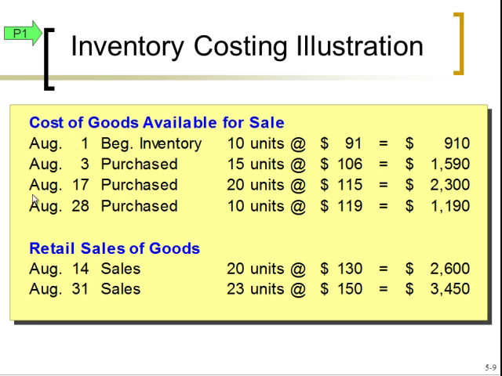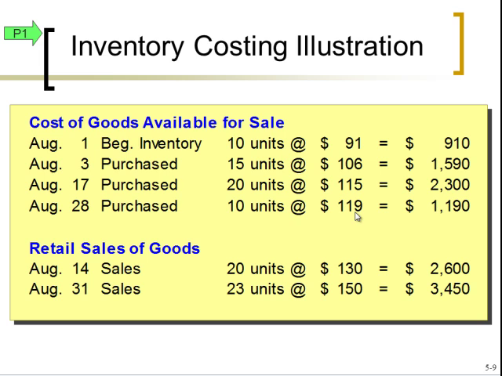These are often referred to as layers of inventory. So what we're saying here is on August 1st, we had beginning inventory that consisted of 10 units at $91 a piece, and here's the total. August 3rd, we had 15 more units at $106, and then you can see we have two different layers, different quantities, different prices. Prices are increasing in this example, which is the most common situation.